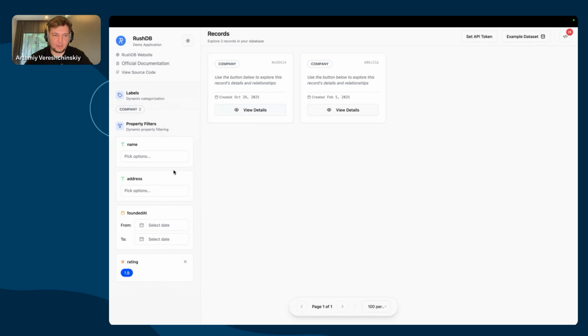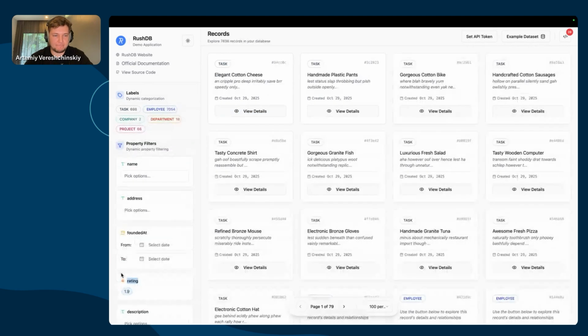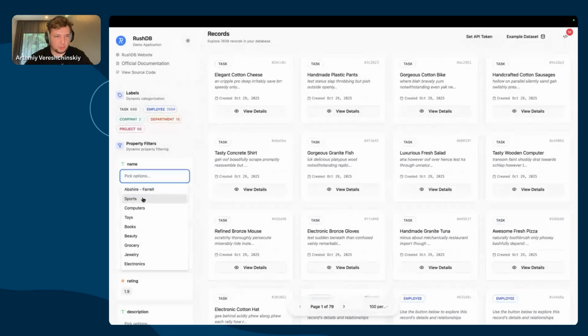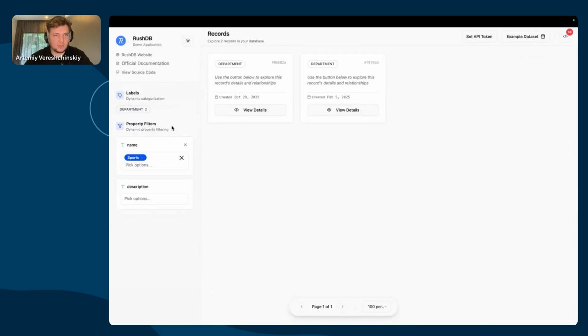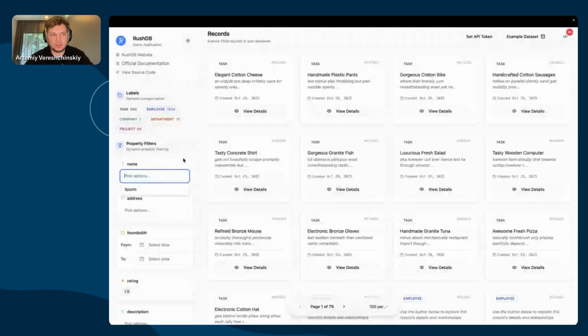Company node has only this type of values. Let's say we want to search across some names. Let's go for sports. And we see that for sports, we have only 2 departments. For description, we'll have only 1 description because both of these departments contain only this 1 description.